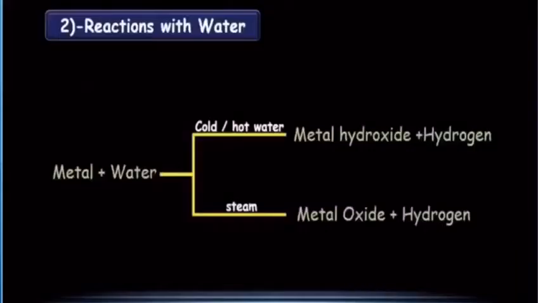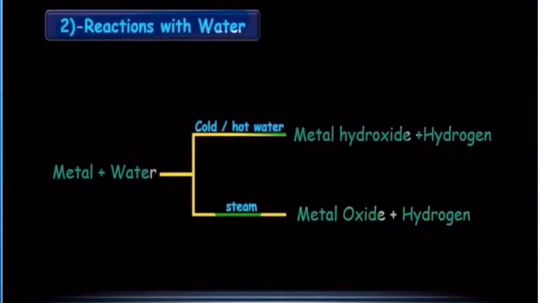It is module number 5 of chapter 3. So the second chemical property is the reaction of metals with water. Metals react with water to give either metal hydroxide plus hydrogen gas or metal oxide plus hydrogen gas. Whenever the metal reacts with cold water or hot water, it gives metal hydroxide and hydrogen gas. But when it reacts with steam, it gives metal oxide and hydrogen gas.